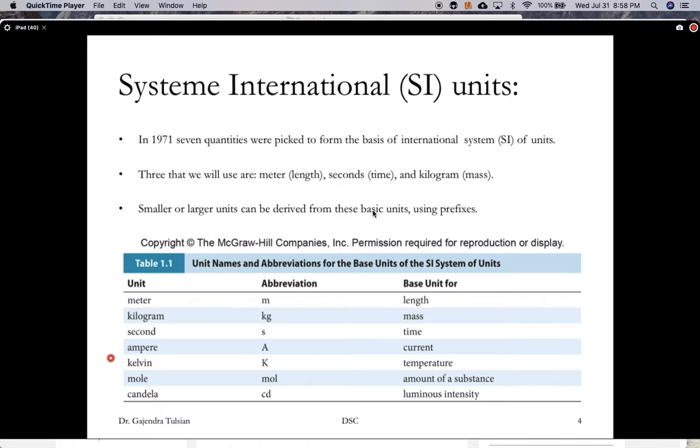And it turns out that every quantity of interest can be expressed in terms of these 7 quantities. This semester, every quantity we talk about will require only these 3 basic quantities: length in meters, time in seconds, and mass in kilograms. So everything we talk about can be expressed in terms of these 3 quantities.